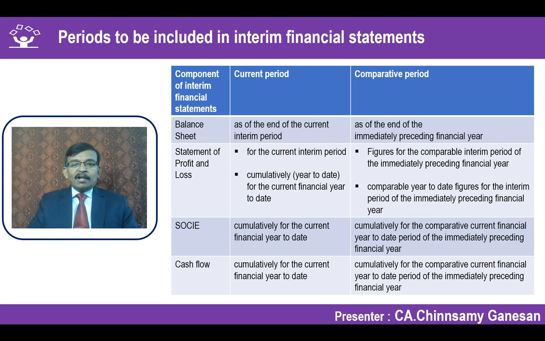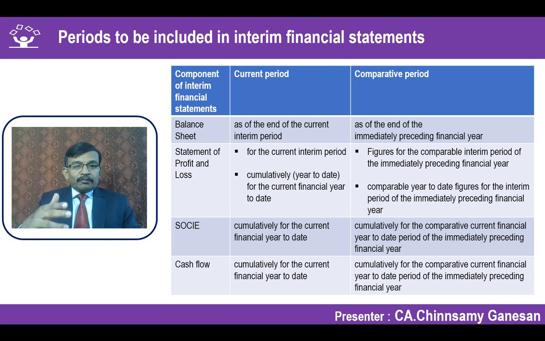Similarly, when we are talking about statement of changes in equity, SOCE, cumulative for the financial year to date. So meaning is we are supposed to give not for the quarter, we have to give starting from the first date to the end date. That means 1st April 2019 to 30th September 2019, what is the movement in SOCE has to be given in the current period. Comparative will be for the same year to date number 1/4/2018 to 30th September 2018.